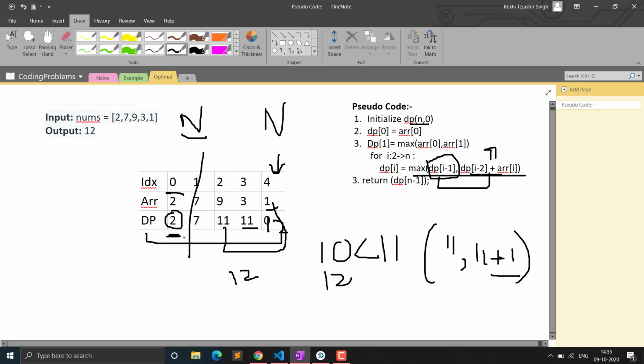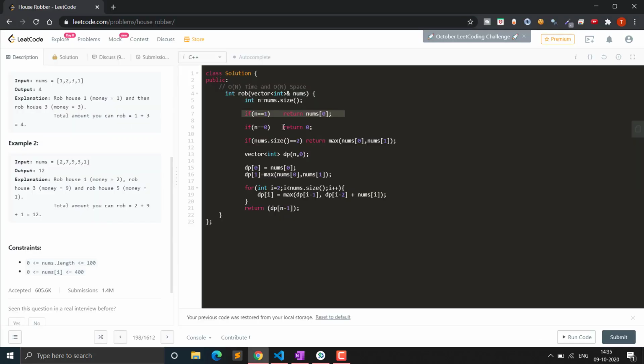If we have only this one element in the array, the profit will be 2 only, because if we don't include it, we get 0 profit. So either we include it or we don't. We will include it, because we get the maximum profit if we include it, so it will be 2. That's why we simply return the first number if n is equal to 1, because we don't have any choice to make. If n is equal to 0, return 0.